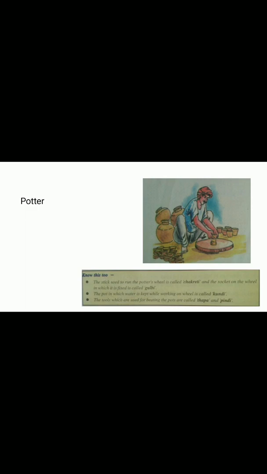For baking the pots, an oven is made by collecting the pots at one place and covering them with dung cakes. Then it is set on fire. The pots get baked and become ready to sell within 2 to 3 days.